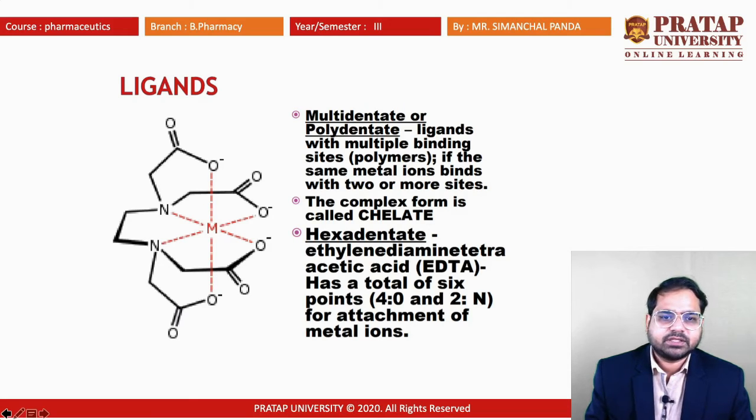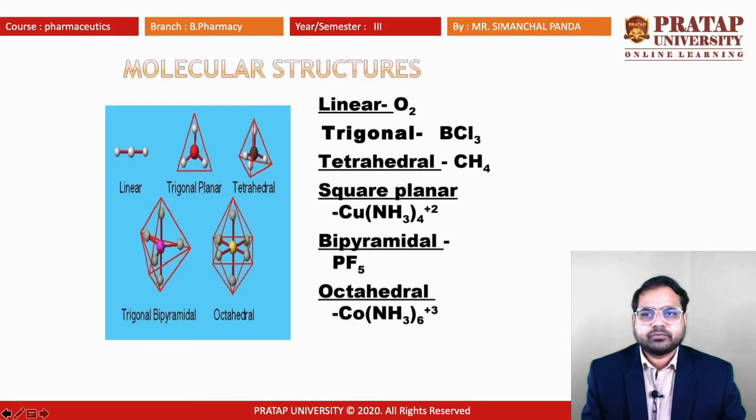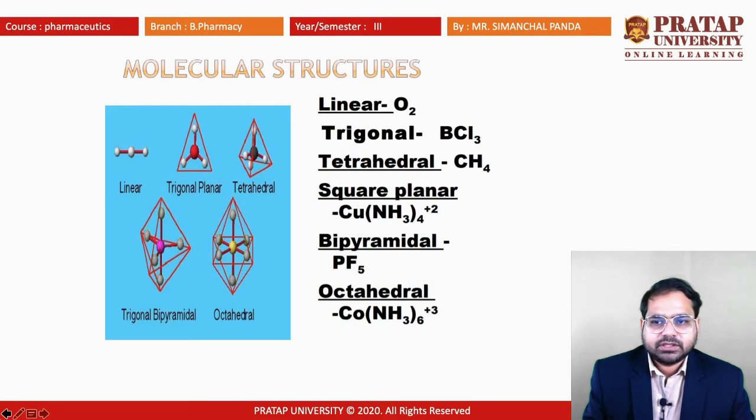The example is EDTA. This is a hexadentate, as we can see here, it can bind with 6 covalent bonds. Molecular structure may be linear, for example, here it was linear. Then trigonal, that is for BCl3, where B is the central atom with the chlorine, it will make the coordinate bond.